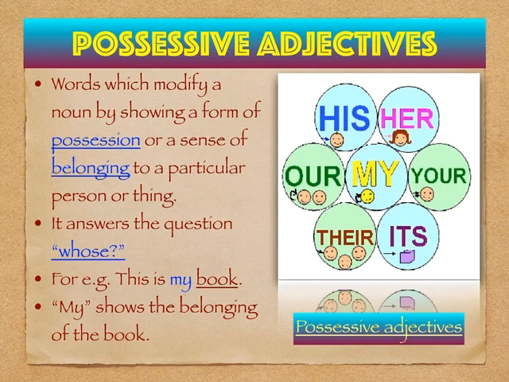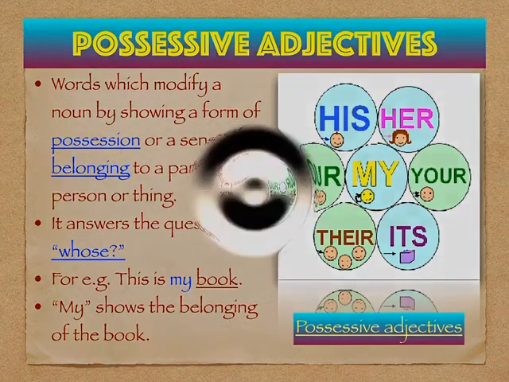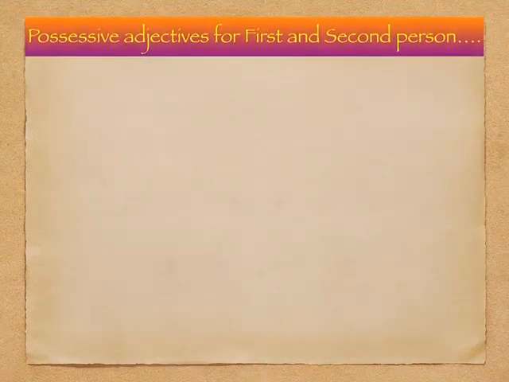So here in the image we have some more possessive adjectives and those are his, her, your, its, their and our. So these are possessive adjectives which are normally used to show the possession of a particular person, animal or thing in the sentence. Let's see the possessive adjectives for first and second person.